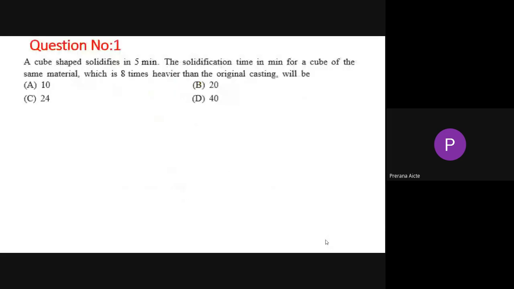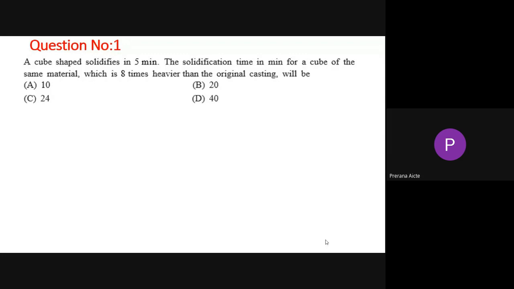Now the first question here. Most of the questions will come like a problem, so in most places we have to discuss equations and problems only. Better you be ready with a calculator. That is always useful for you.